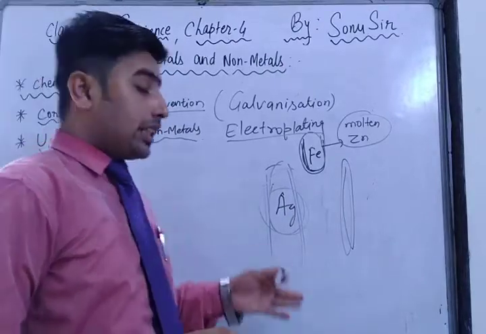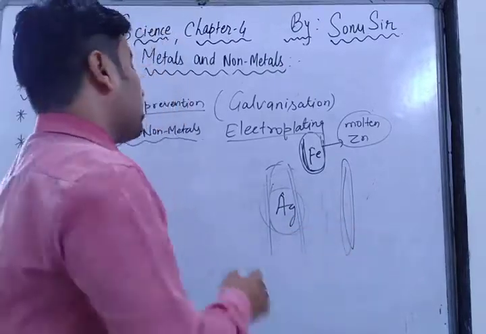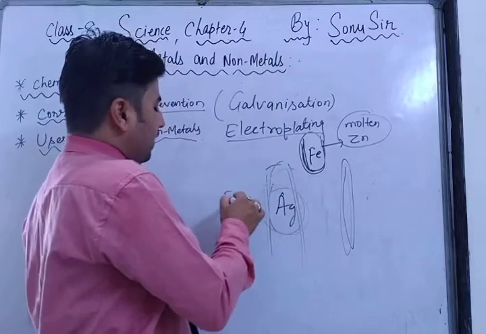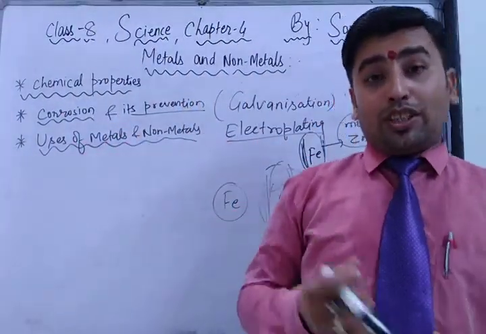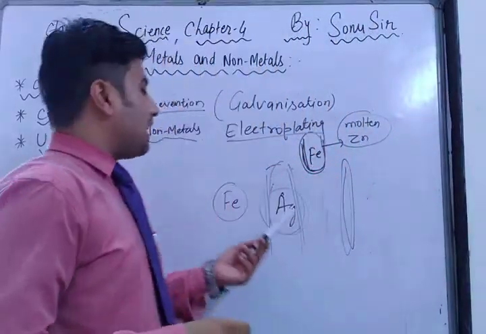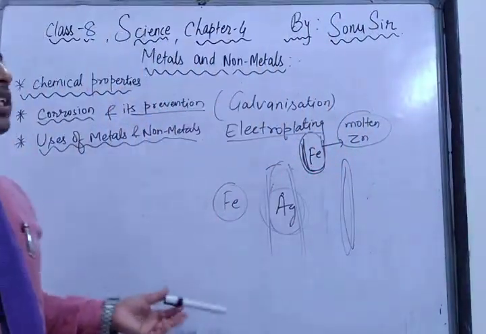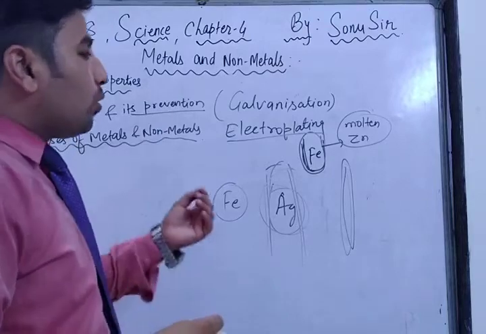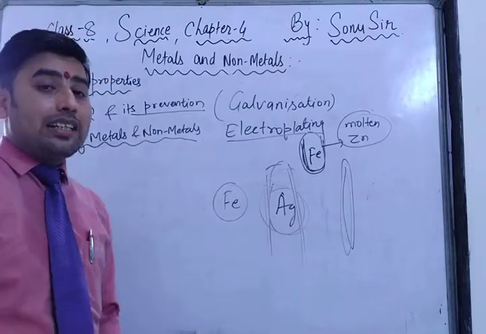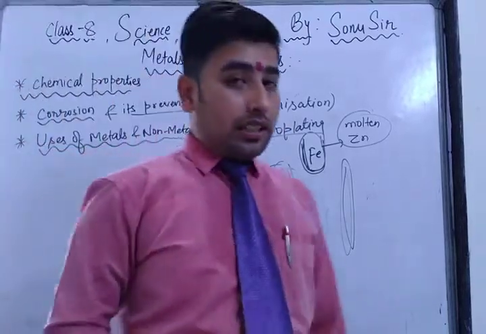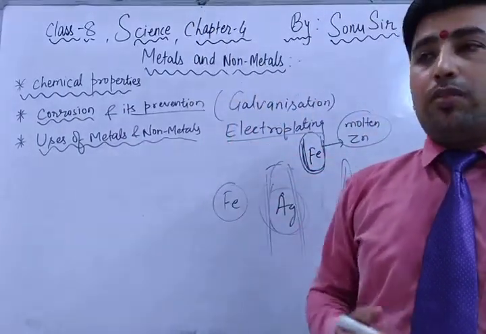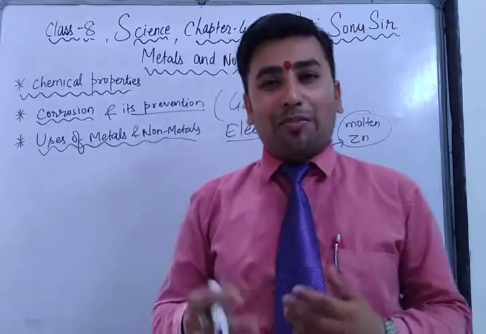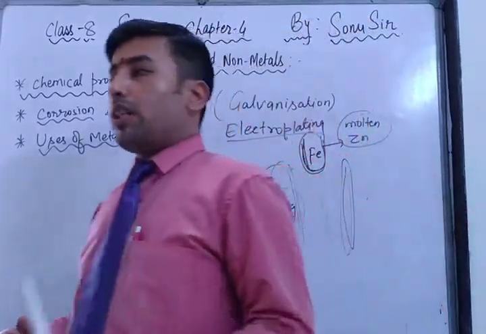If silver is reactive, then this can protect it. Just suppose about any other metal, iron. You might have seen that duplicate chains are available in the market, right? It just looks like a golden chain. That is nothing else, it is electroplated, coated with gold water, so that the iron can be prevented from rusting. But as it gets more reaction with air and water, after 1 month you will see that the golden chain has become an iron chain, right? So this is the process of electroplating.